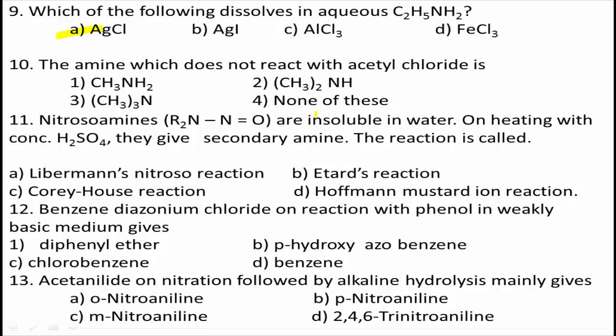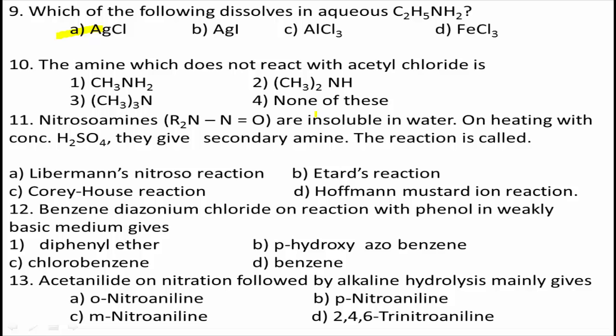Students, tertiary amine cannot be acetylated because a replaceable hydrogen atom is absent here.